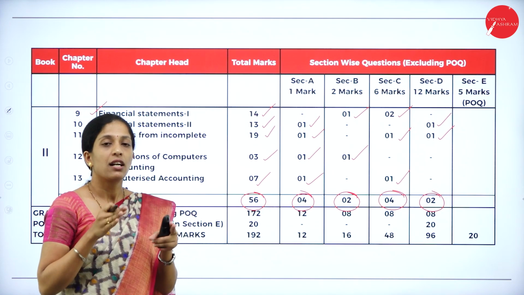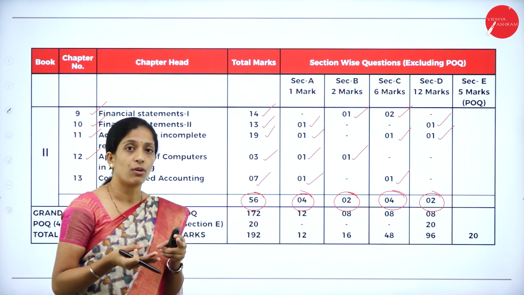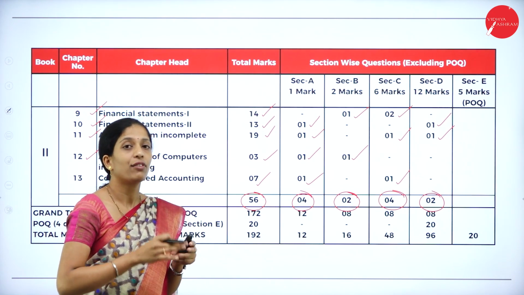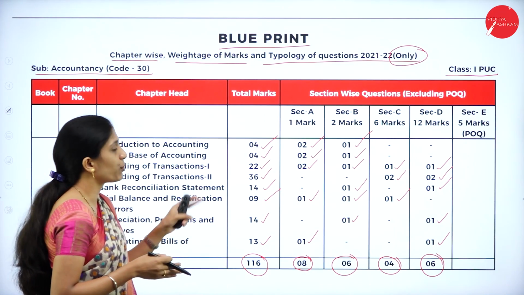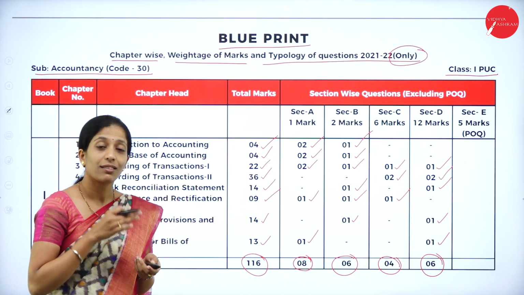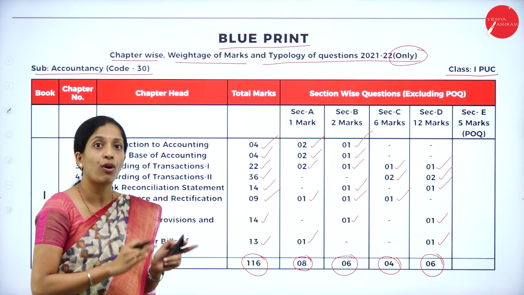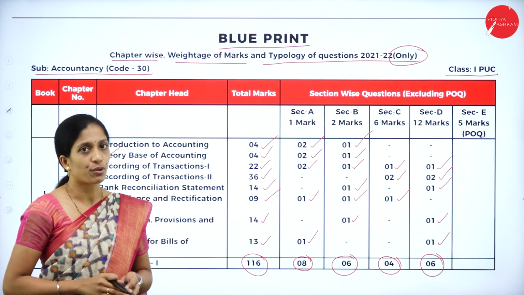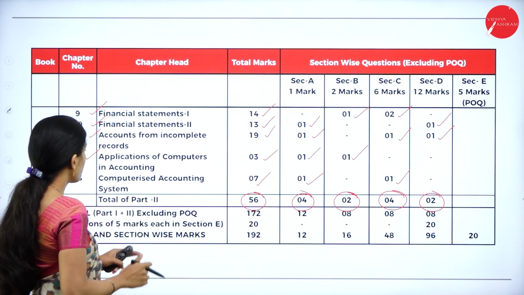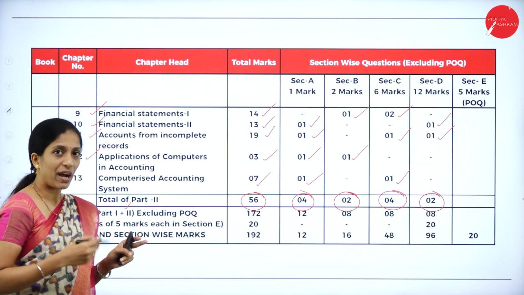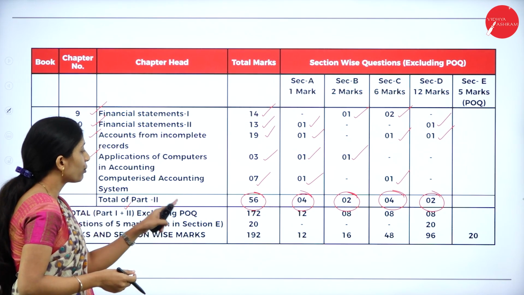So remember, you might have a doubt: for 100 marks, if you read only book 1, is it enough or not? So this is including your options. So make sure that you read both book 1 as well as book 2. Okay. So the grand total from part 1 and part 2 books, excluding POQ,